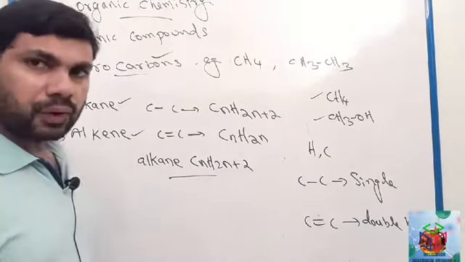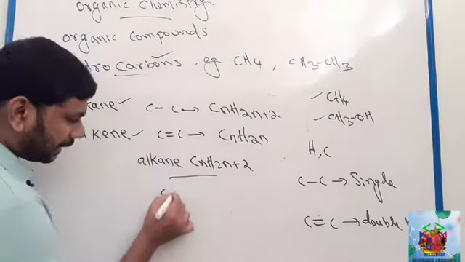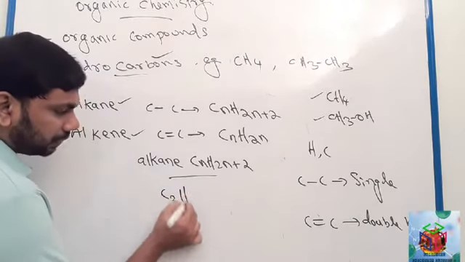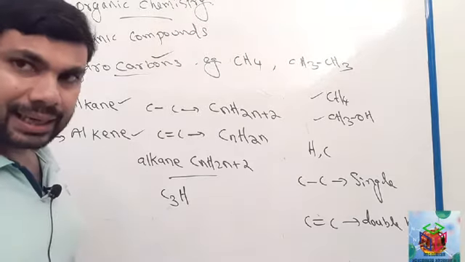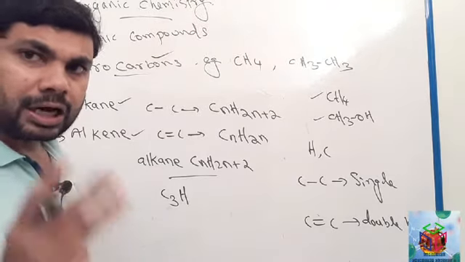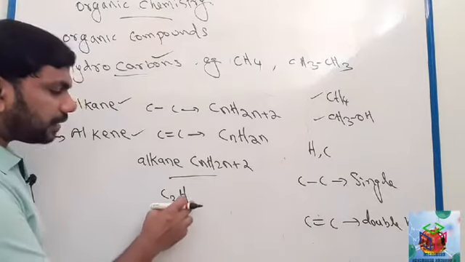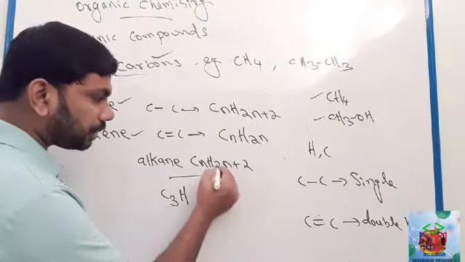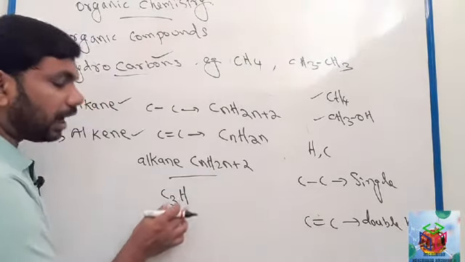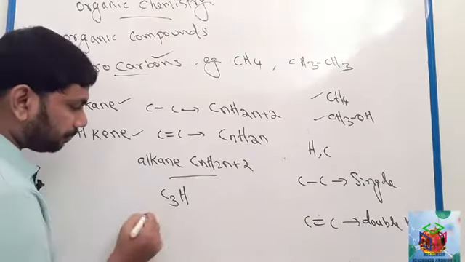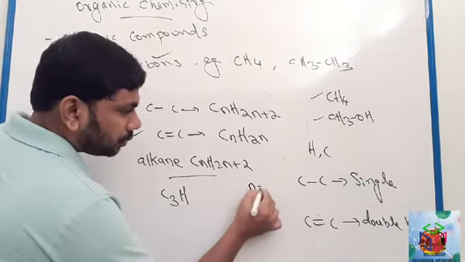Imagine one alkane which contains 3 carbons. How many hydrogens will be there? According to this equation, we can find it. Here, what is n?